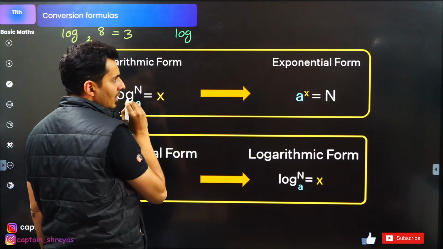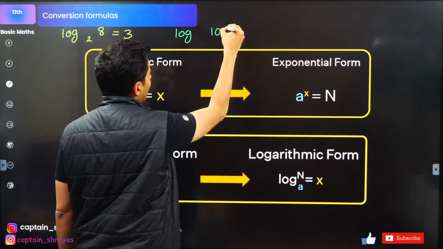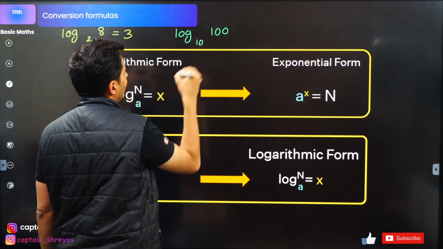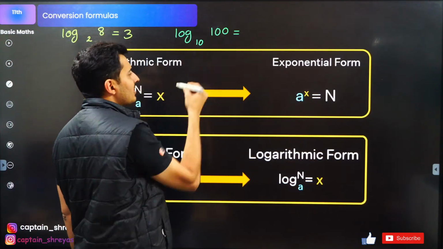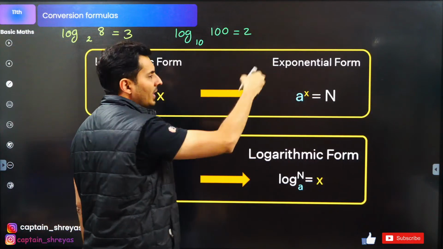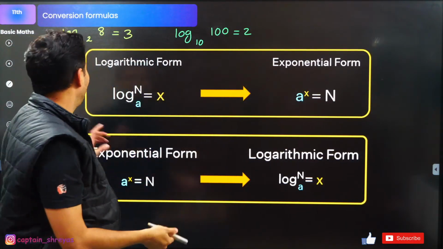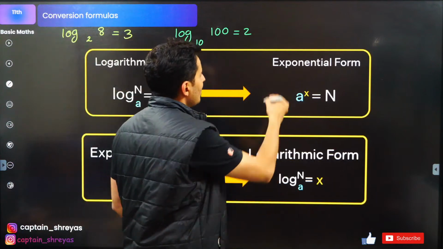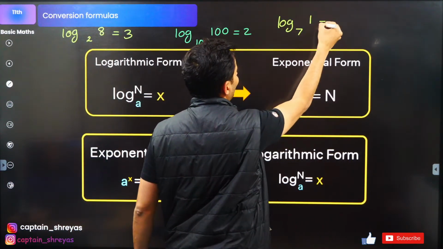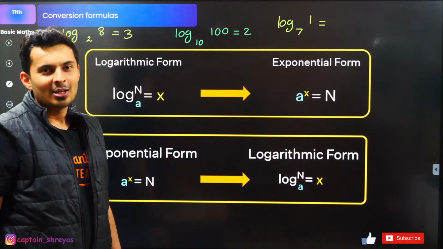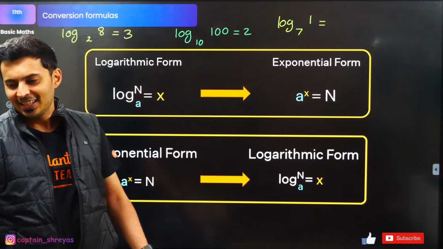Log of, let's say, 100 to the base 10. What do you think the answer will be? 10 raised to what is 100? 10 raised to 2. 10 square is 100. Simple. Wow, interesting. Log of 1 to the base 7. What do you think the answer will be?